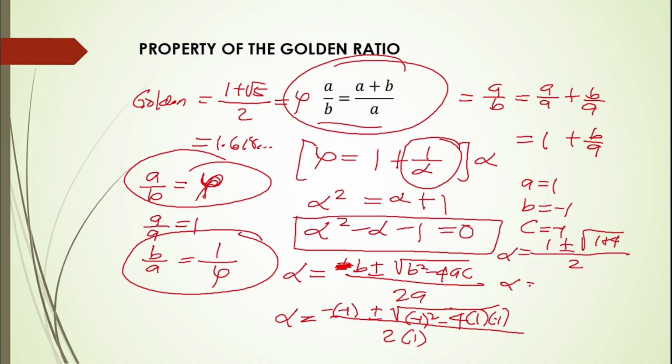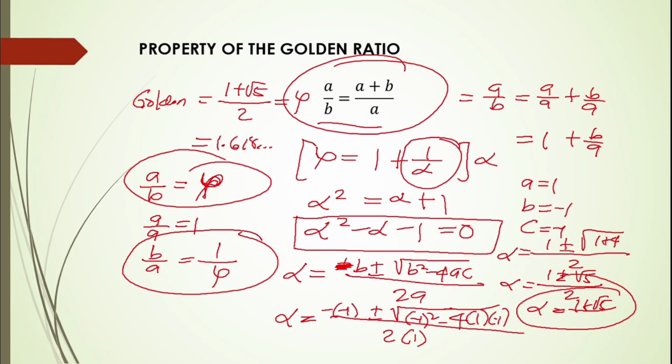So alpha is equal to 1 plus the square root of 5 over 2. Therefore, our golden ratio here is alpha equal to 1 plus the square root of 5 over 2.